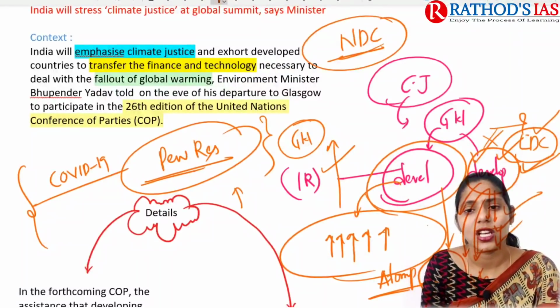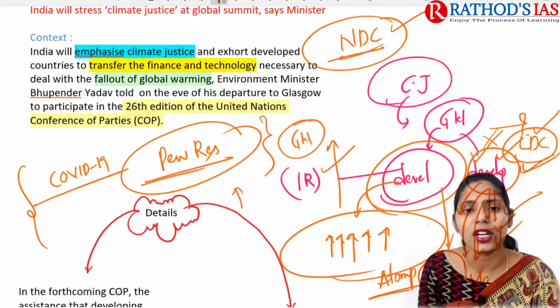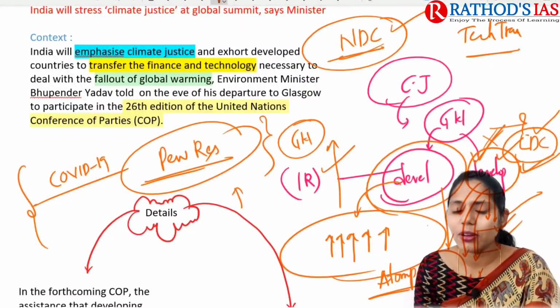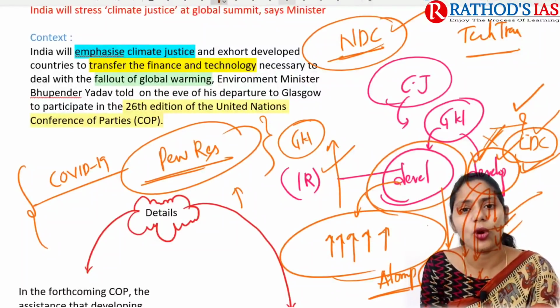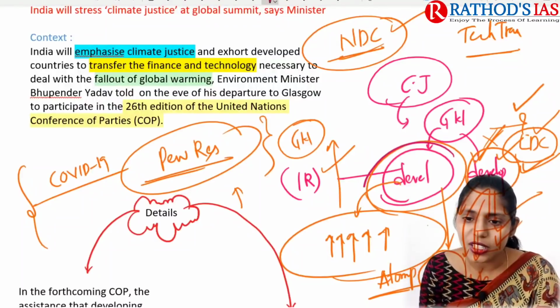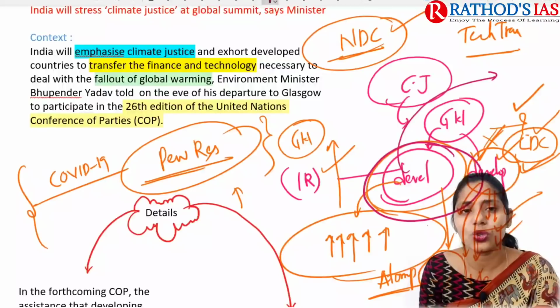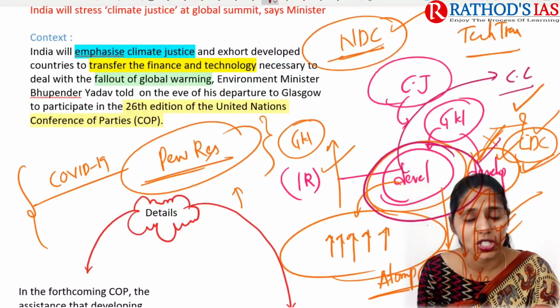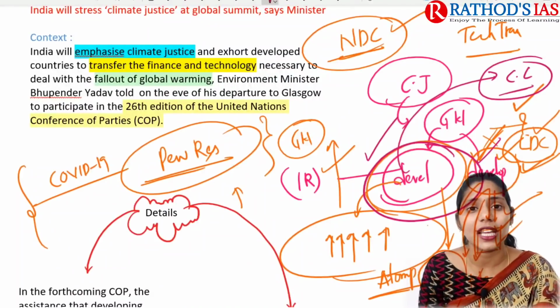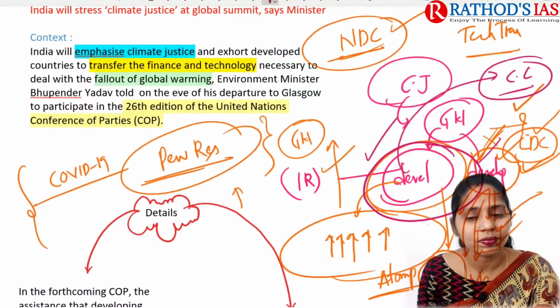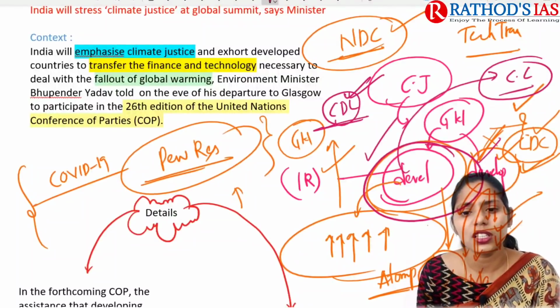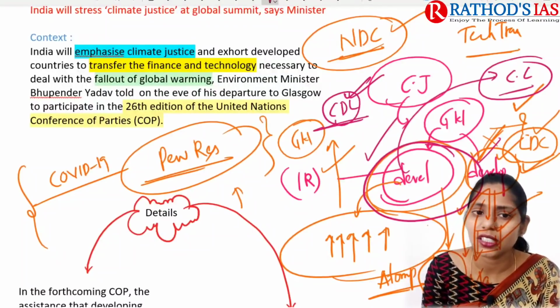national determined contributions. Apart from that, they also came up with something important, technology transfer. Why technology transfer? Developing and least developed countries do not have proper technology. Developed countries already have technology that needs to be transferred to developing as well as least developed countries, mainly to fight against climate change. And not only this, developed countries need to provide some finances, guided by differential contributions. So this is what mainly came up in the Paris climate deal.